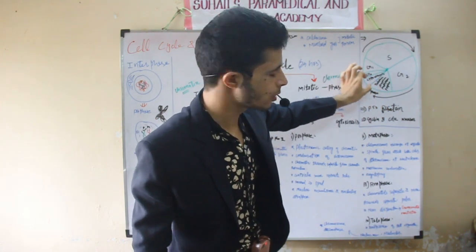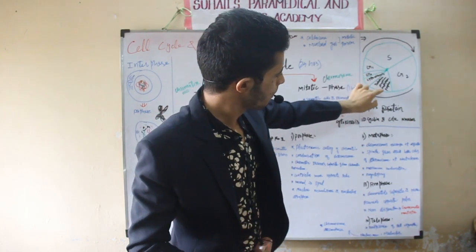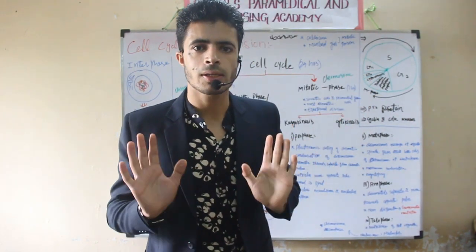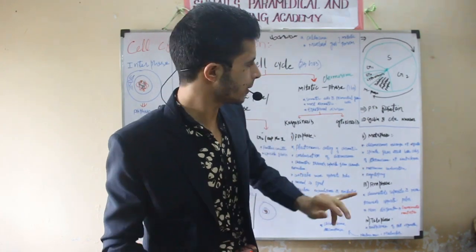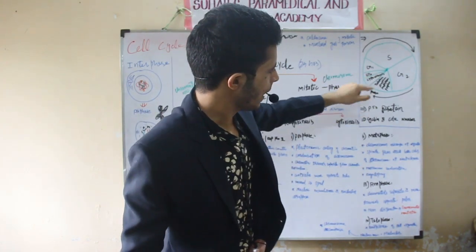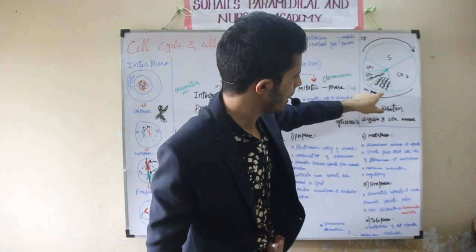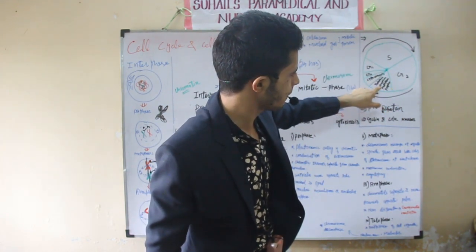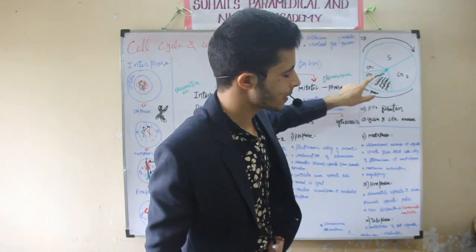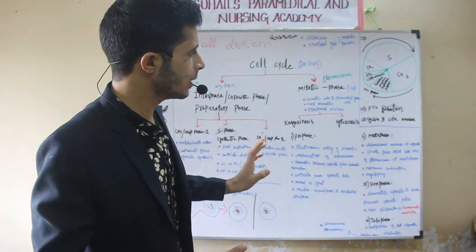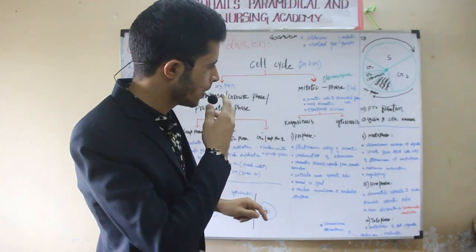Then there is cytokinesis. Both karyokinesis as well as cytokinesis are collectively called the M phase, the mitotic phase. So this was the interphase, G1, S, and G2, and this was the M phase. M phase means prophase, metaphase, anaphase, telophase, then cytokinesis. These are the stages in the cell cycle. I will explain stage by stage.